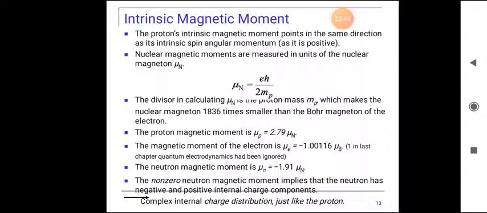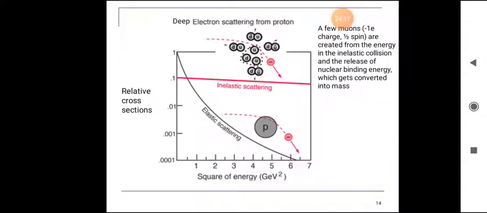The magnetic moment of the electron is mu e equal to minus 1.00116 mu B. The neutron magnetic moment is equal to minus 1.91 mu n. The non-zero neutron magnetic moment implies that the neutron has negative and positive internal charge components, a complex internal charge distribution just like the proton.